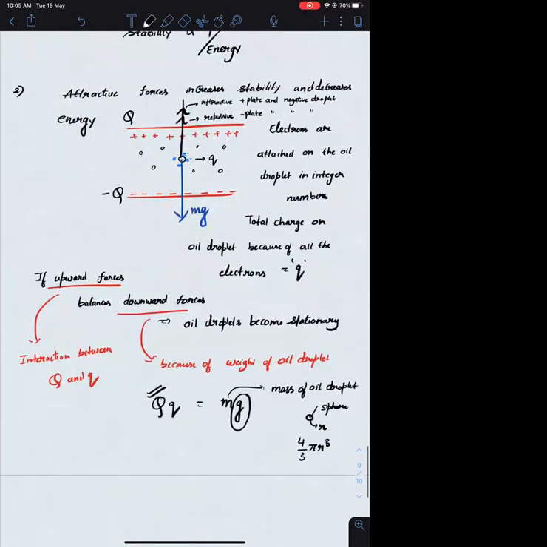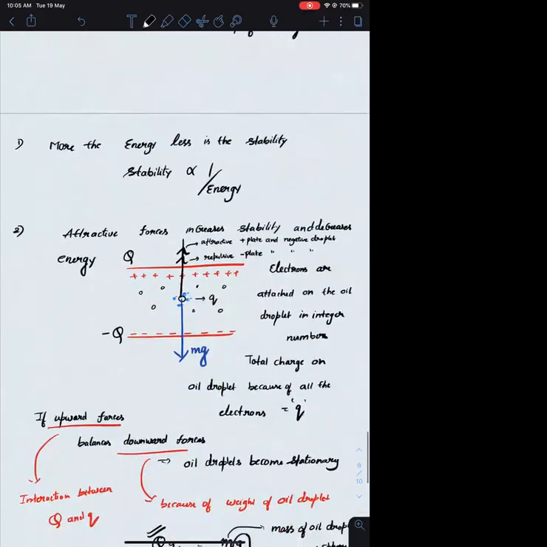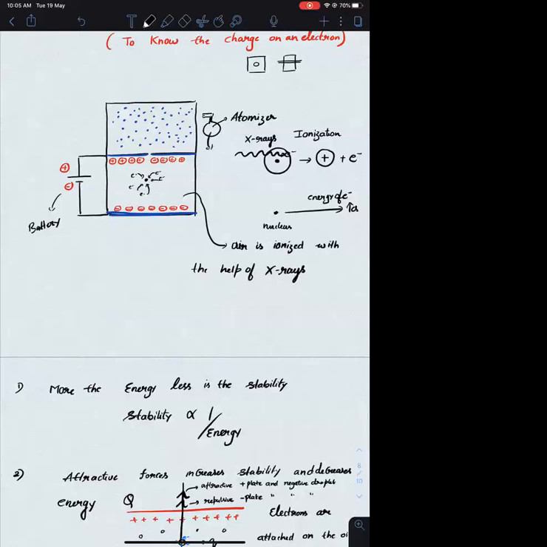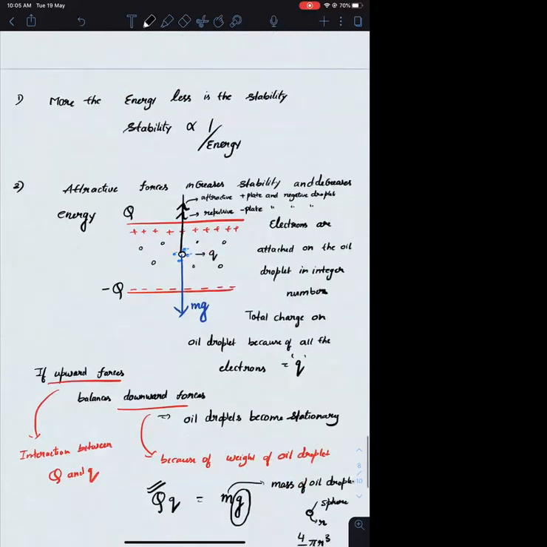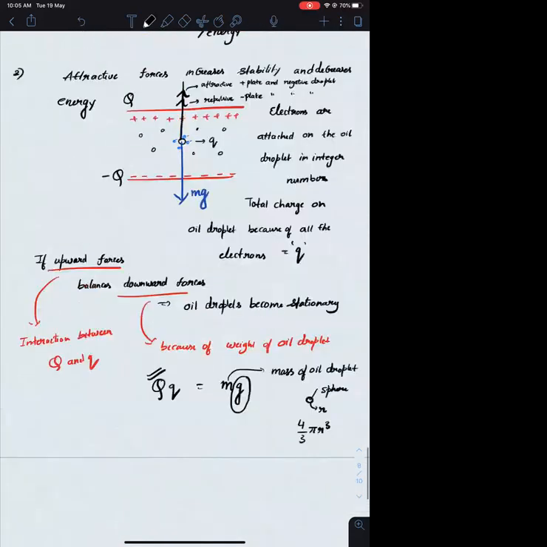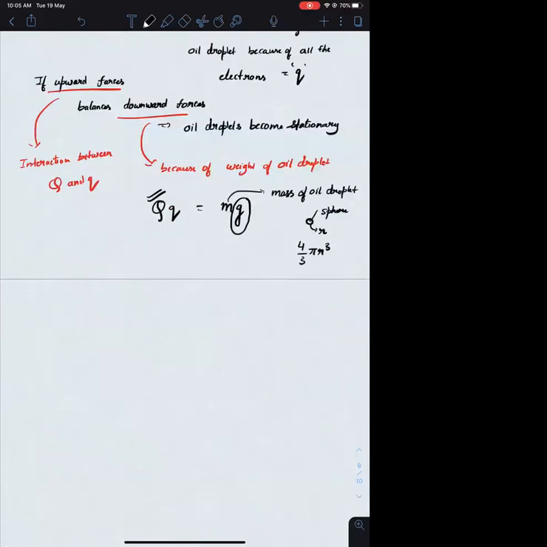This oil, this particular oil you are choosing, so you will be knowing the density of the oil. Let us say the density is rho. If you know the density and the volume, what is the mass? Mass is nothing but volume times density. So this M is also a known quantity. You can find the mass of the oil droplet with the help of its size.